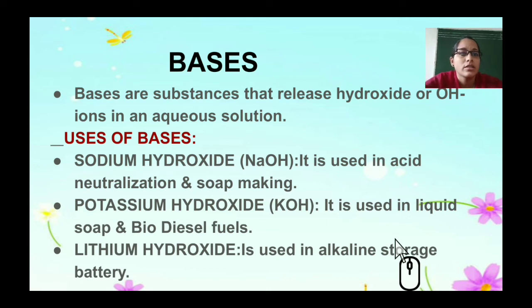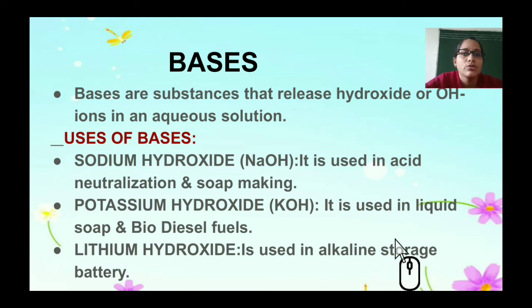Whenever you write the symbol Na for sodium, the first letter N is capital and the a is a small letter. Sodium is a metal. Sodium hydroxide is used in acid neutralization and soap making.